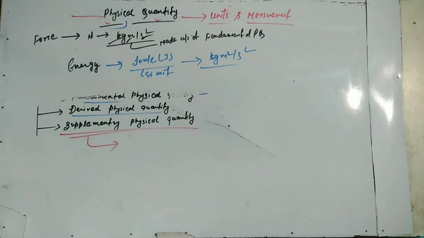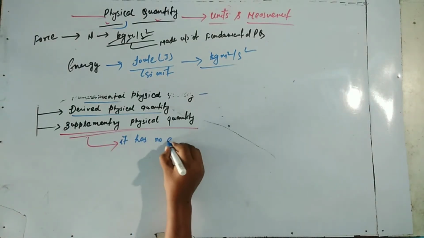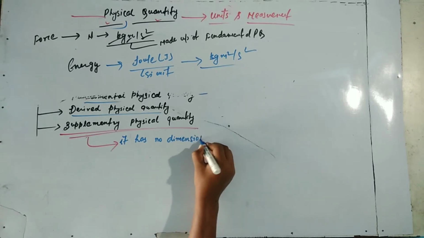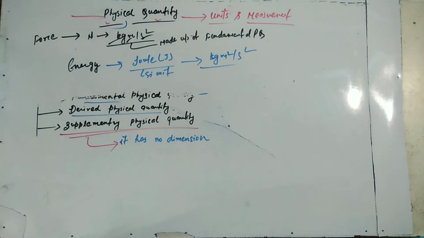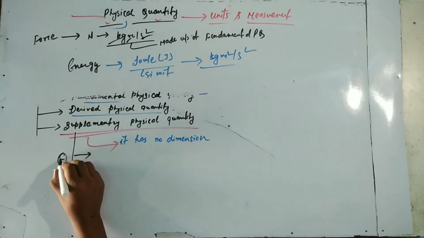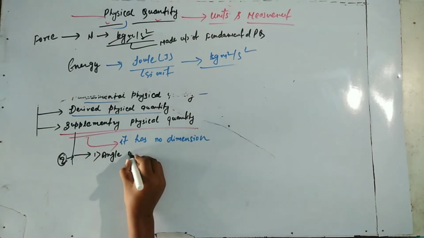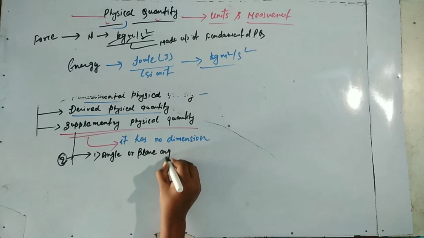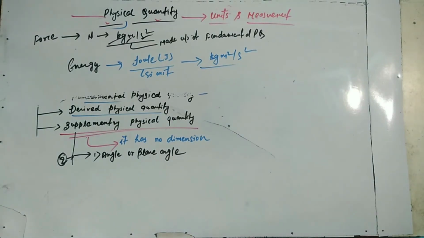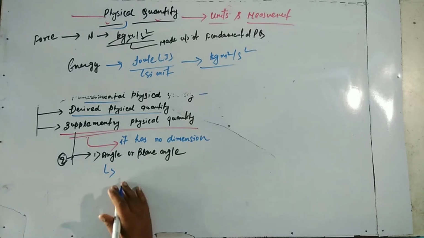Next is supplementary physical quantity. It has no dimension, and there are two types. First is angle or plane angle: the angle between two planes or lines which intersect each other.